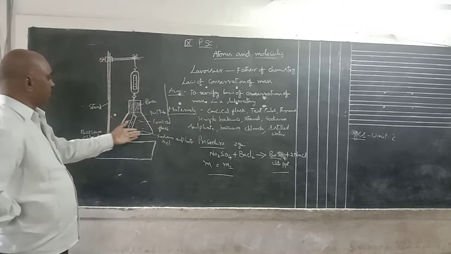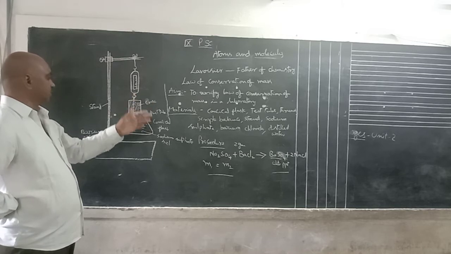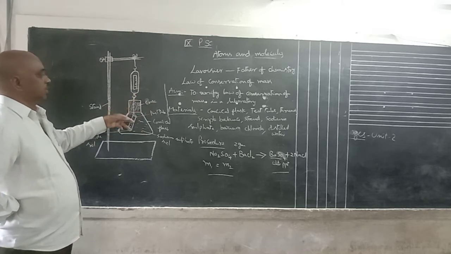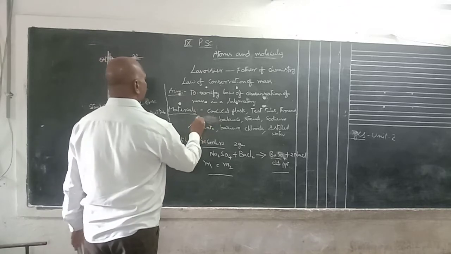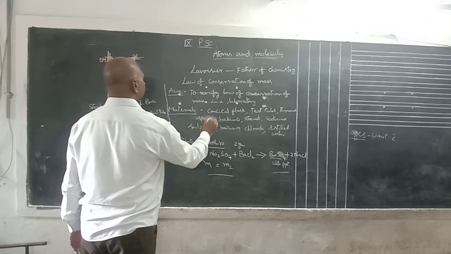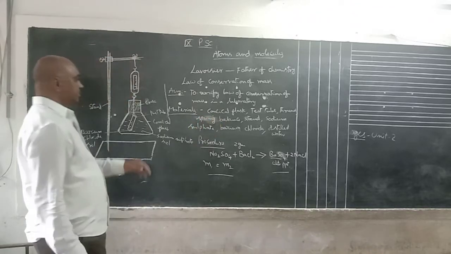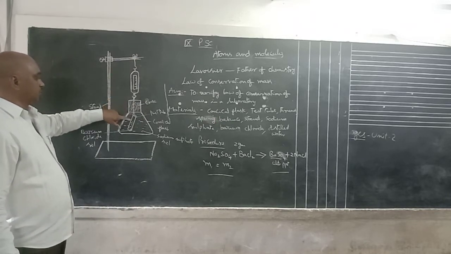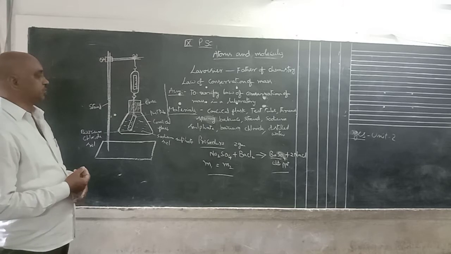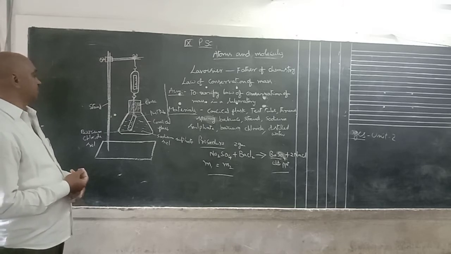A conical flask, a test tube, a balance, a spring balance, thread, and a test tube. That means chemicals are there: sodium sulfate and barium chloride, and distilled water.